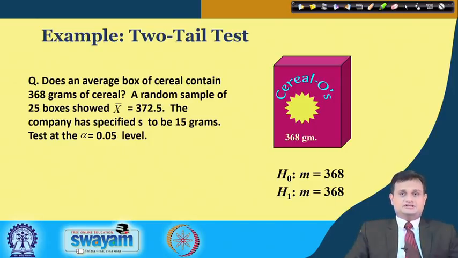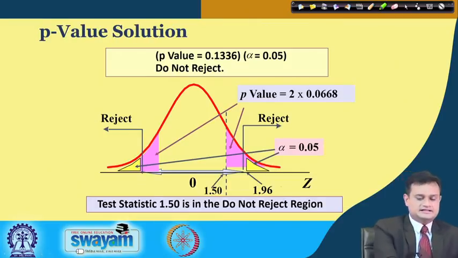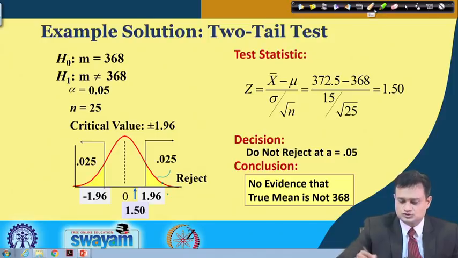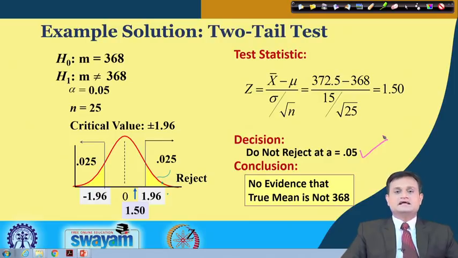But when you check it on a scientific basis, with hypothesis testing, you come to the conclusion that you do not reject at alpha equal to 0.05. So my conclusion is that there is not significant evidence available that the true mean is not 368.